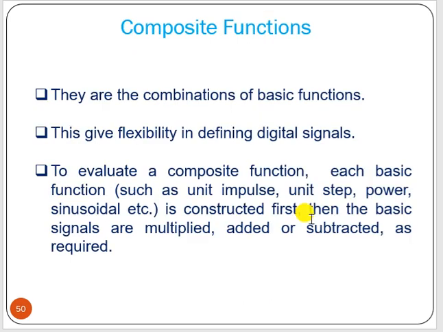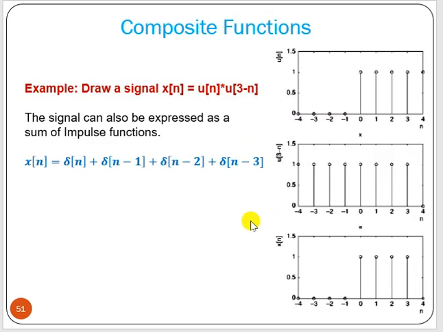Some composite function we can make. For that we already have some examples previously also. Say u of n into u of 3 minus n. What will happen? Now u of n means, for n less than 0, all values are 0. Then u of minus n plus 3 means n equal to 3, so it will start from 3 and go to minus infinity.